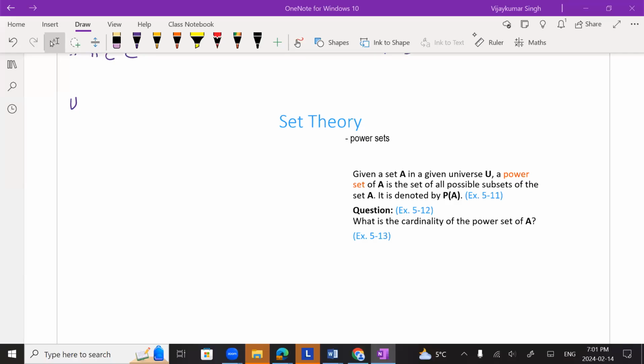All right. Before I talk about power sets, I want to talk about a few things here. Let's try to understand this concept of inclusion and so on. Let's say I have set U, which is a collection of 1, 2, 3, 4. So there are these numbers which are elements of this set.